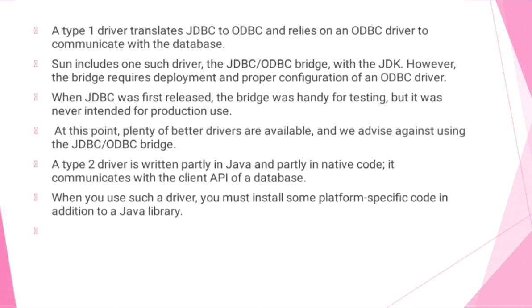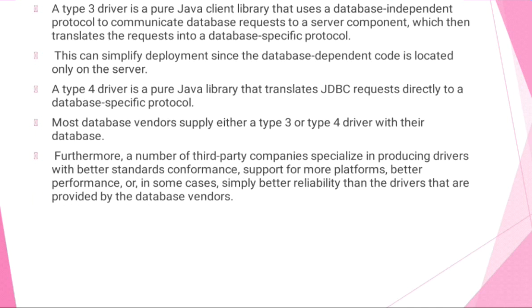A type 2 driver is written partly in Java and partly in native code. It communicates with the client API of a database. When you use such a driver, you must install some platform-specific code in addition to the Java library.